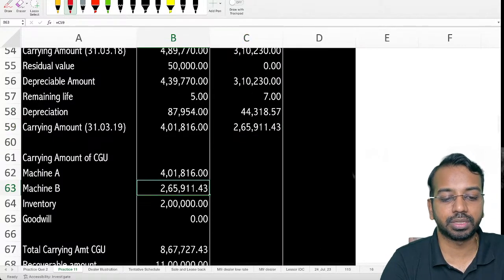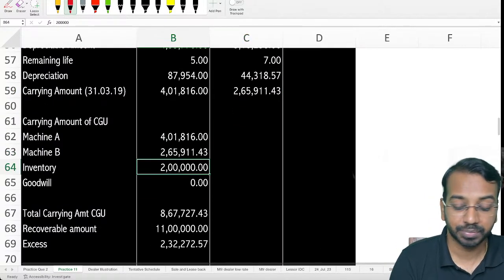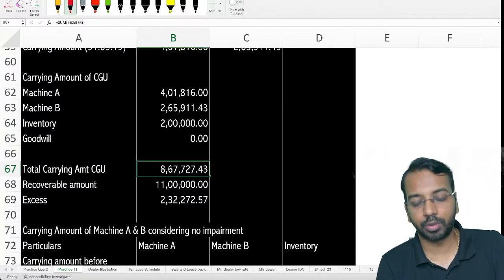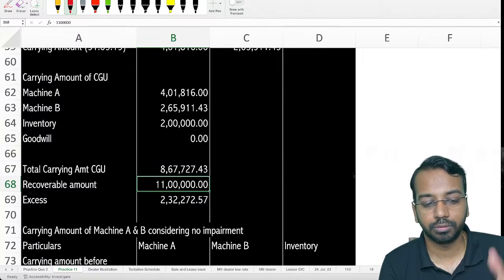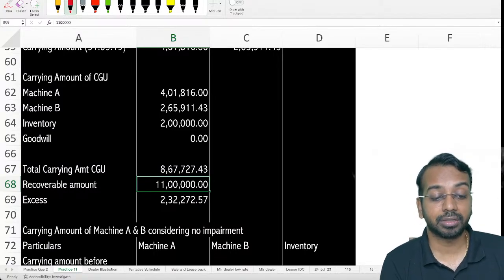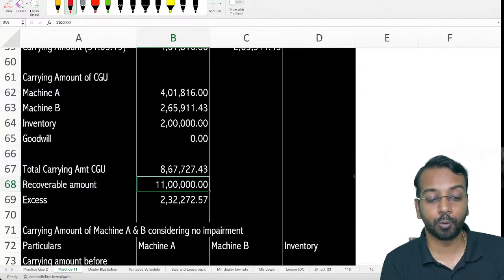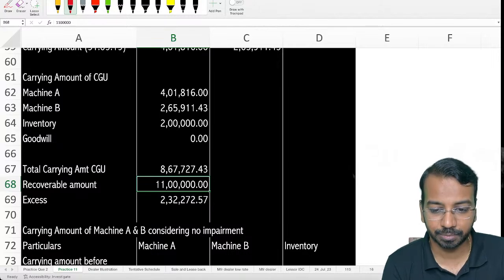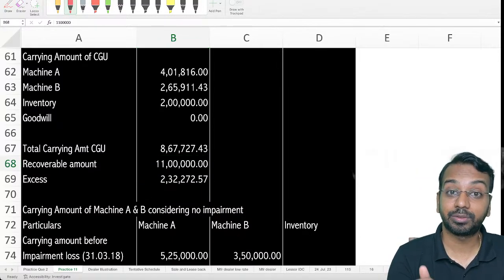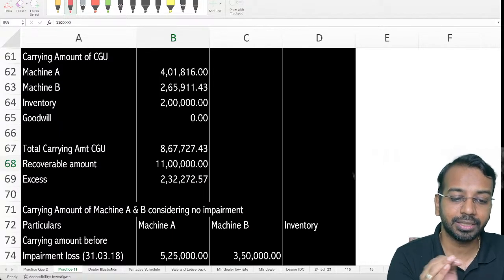Total carrying amount of the CGU is 867. Recoverable amount is 11 lakhs. First year, recoverable amount was lesser. We said we have to do the impairment. Second year, we are saying that the total carrying amount of CGU is 867. Recoverable amount is 11 lakhs. So if recoverable amount is 11 lakhs, it means there is a potential reversal in impairment.